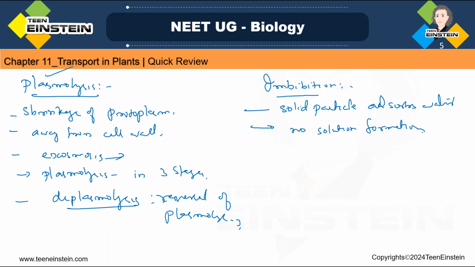That means, see, wooden doors, if they are absorbing water during rainy season, what will happen? Swelling of wooden doors will happen, right? So it may create a pressure. This absorbed water will create a high pressure. That's why swelling is happening, right? And that causes release of energy also. Then seed germination. While seed germination, what is happening? Water is going inside. Then it is exerting a pressure, right? That's how seed is germinating, and other vital processes are taking place, then the seed is getting germinated, right? So that's how imbibition is happening.